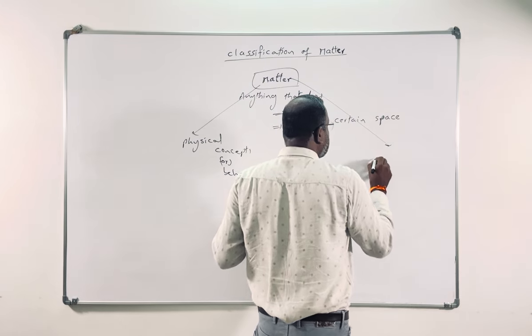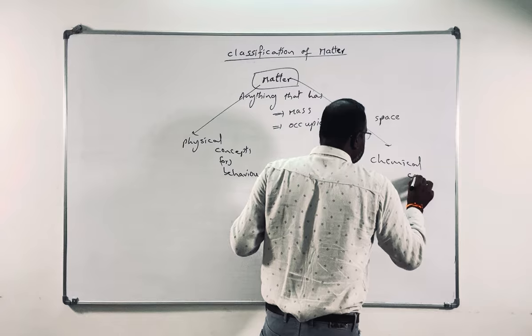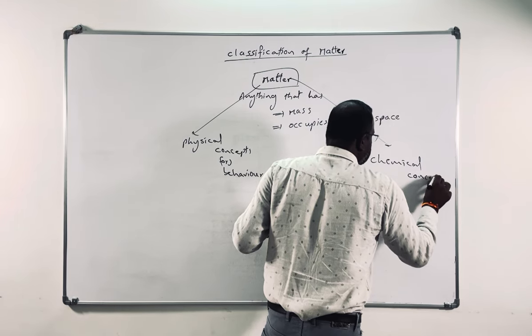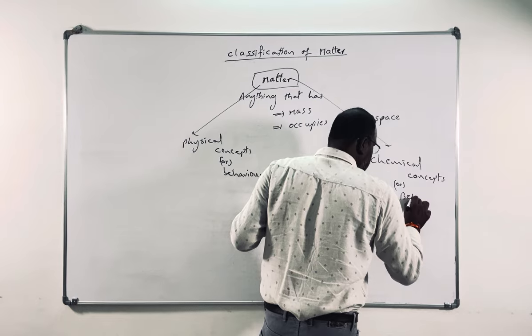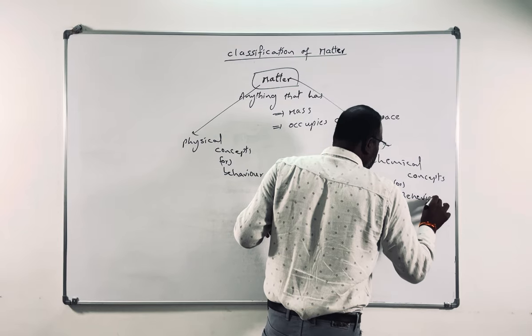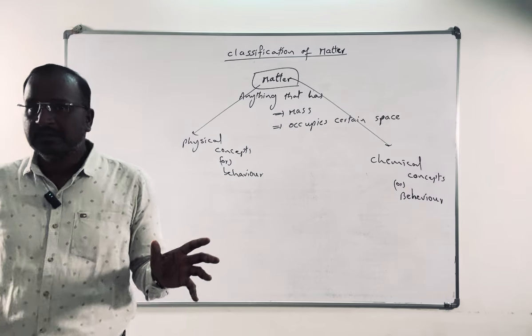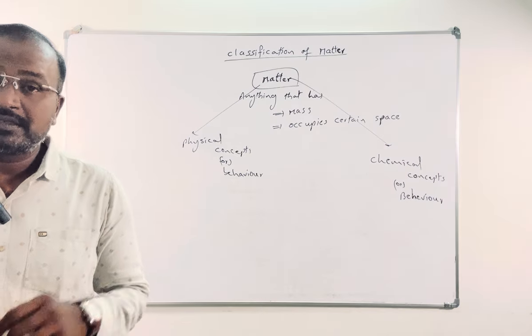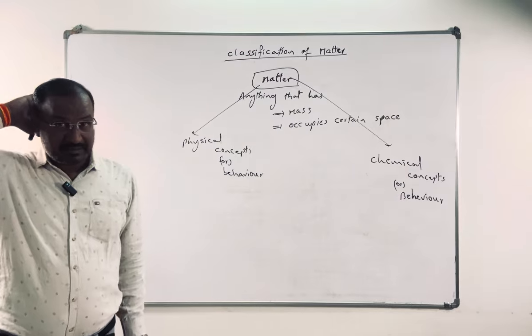And the other is chemical concepts, or chemical behavior: based on chemical behavior, it has been divided into different types. So matter has been divided based on physical behavior and chemical behavior.